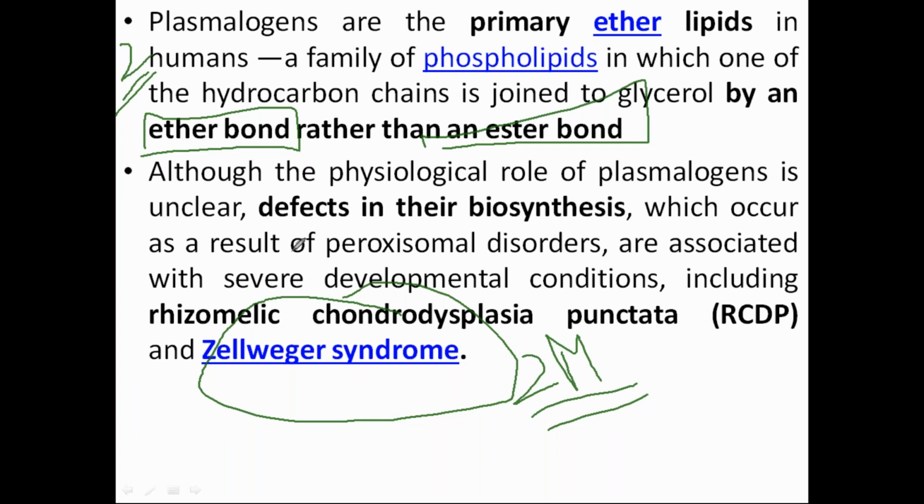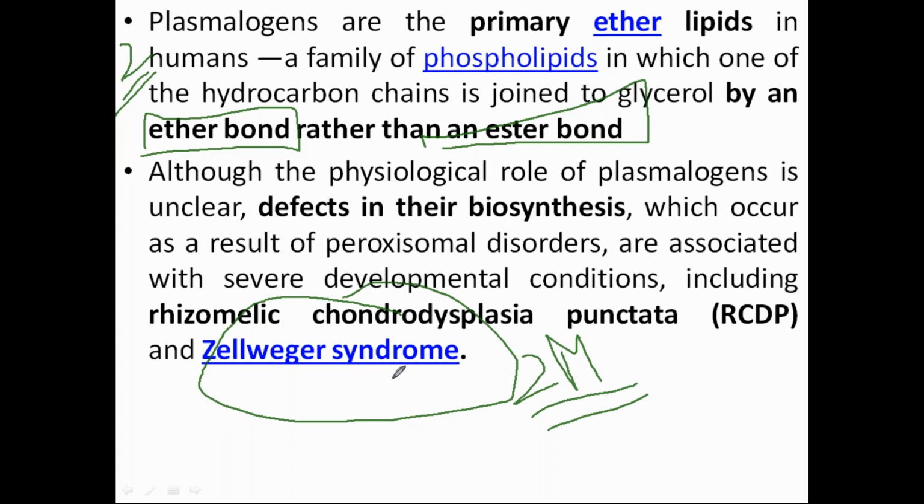Which is the organelle causing this Zellweger syndrome? It is the peroxisome. And why is this Zellweger syndrome caused? Because there is a defect in the synthesis and transport of the proteins, the proteins which are encoded by nuclear genes. Once the proteins have been made, where will they be located? They will be located in the cytosol, because they are made on the free ribosomes present in the cytoplasm.